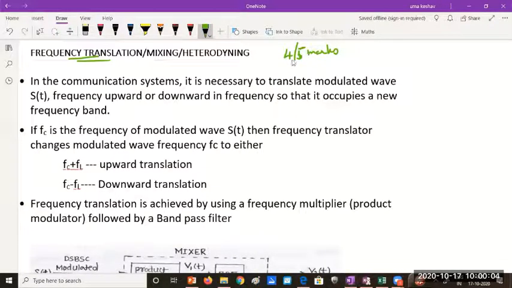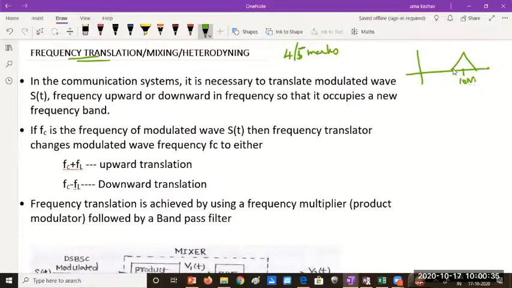So it is like shifting the center frequency. It is not upload or download, it is like shifting the center frequency of a signal. That's what I'm trying to explain. If we have 10 megahertz as the carrier frequency or center frequency in a DSB-SC modulated signal, and I want to change that carrier frequency, I'll show you.